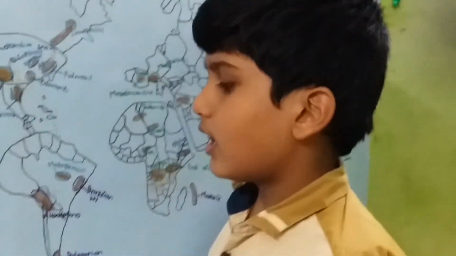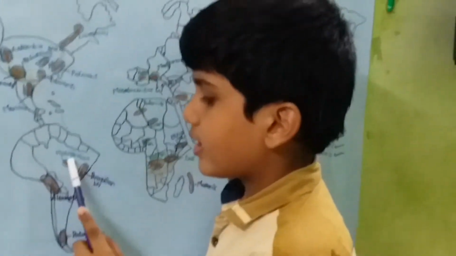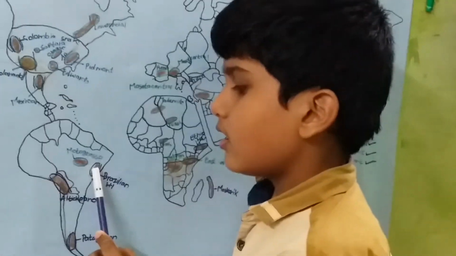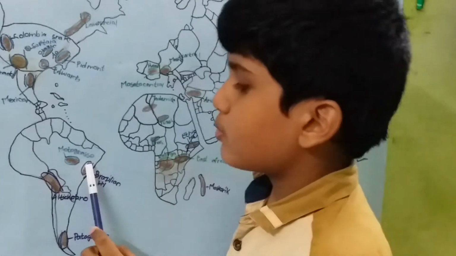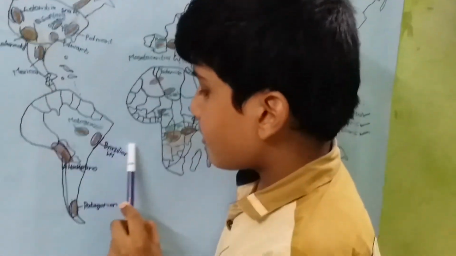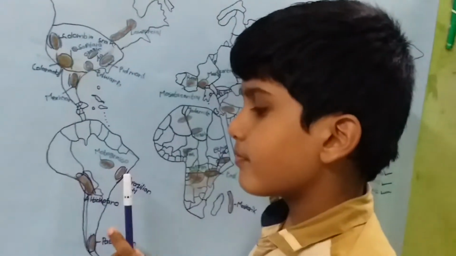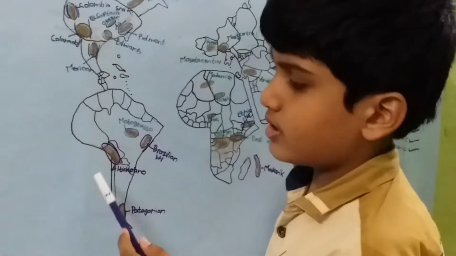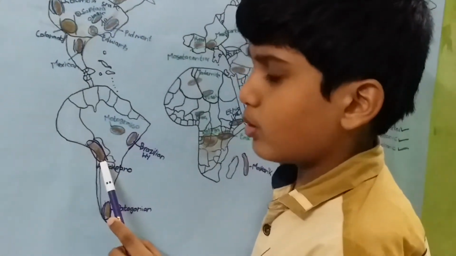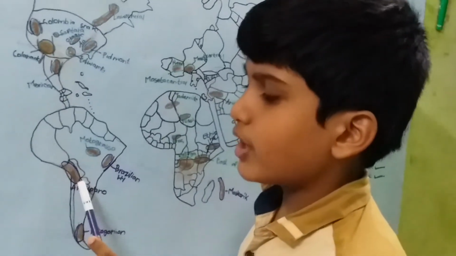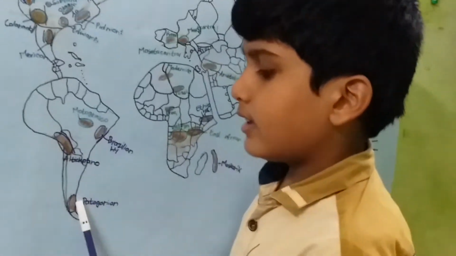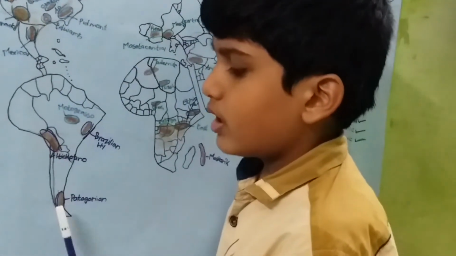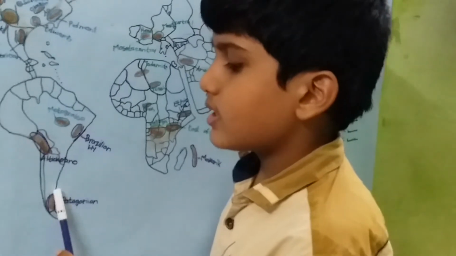And in South America, we find this is Mato Grosso. This is the Brazilian Highlands. It is bordered by Sierra Madre Montiguera and other mountain ranges. And this is Arctic Plano. It is bordered by the Andes Mountains and coastal plains. And this is the Patagonian Plateau. It is bordered by the Andes Mountains and coastal plains.